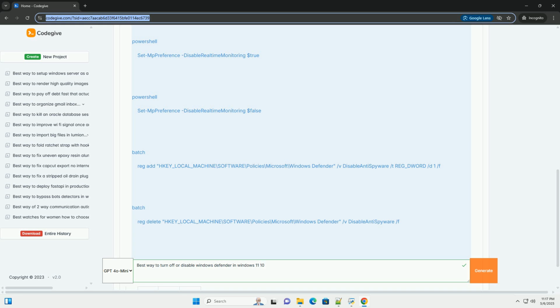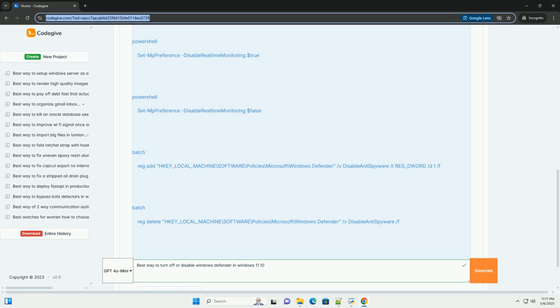To re-enable Defender after disabling: 1. Repeat steps 1 to 3. 2. Double-click the Turn off Microsoft Defender Antivirus policy. 3. Select Not configured or Disabled. 4. Click Apply and then OK. 5. Restart your computer.